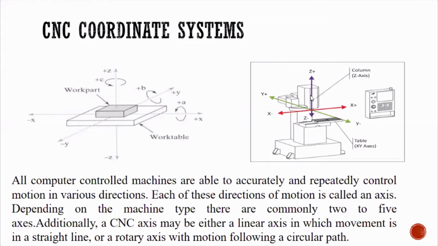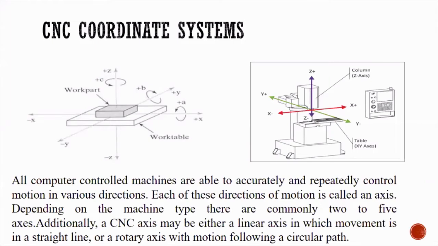Always remember, the Z-axis is always for the tool rotation. Always Z-axis is kept for tool rotation, and the table movements.